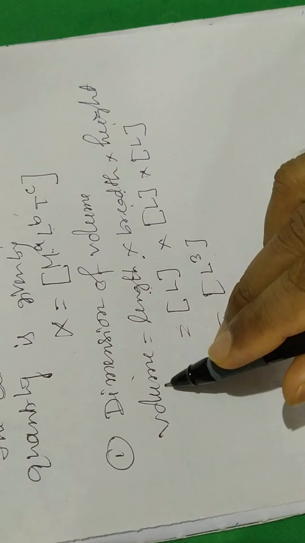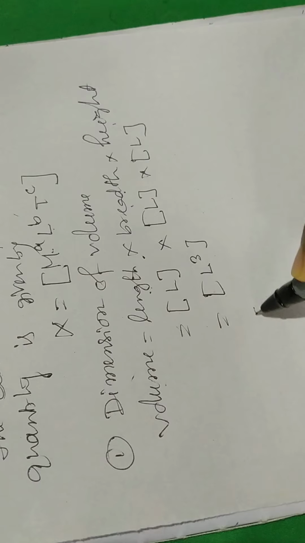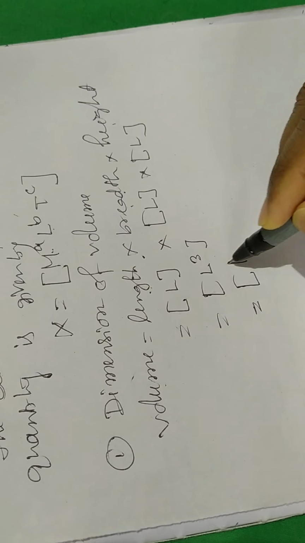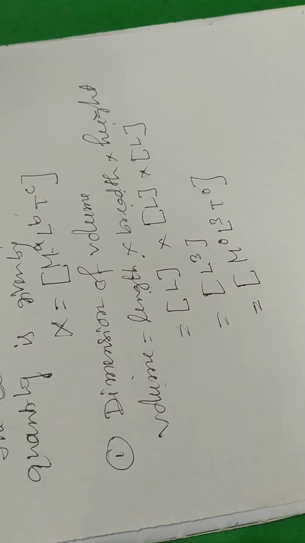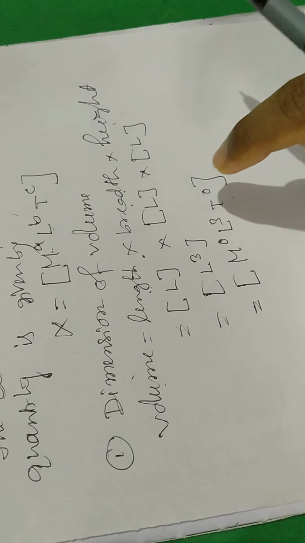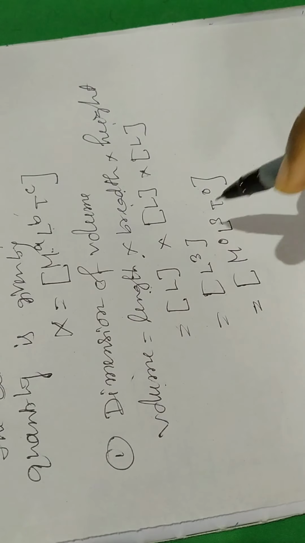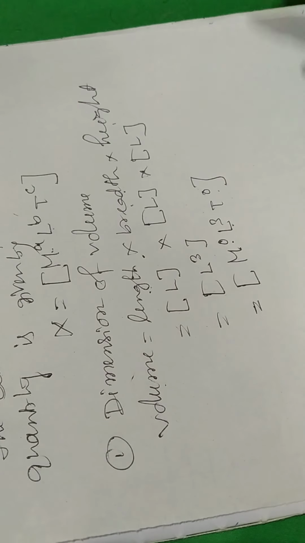And the dimension in volume is 3. So the dimensional formula, if you write, is M to the power 0, L cube, T to the power 0. The dimension of mass in volume is 0, also time is 0.